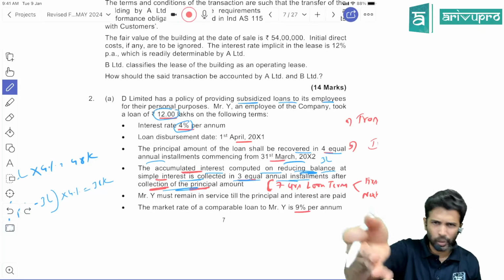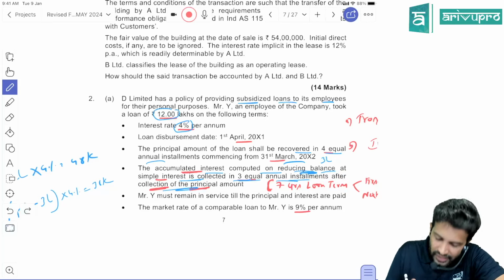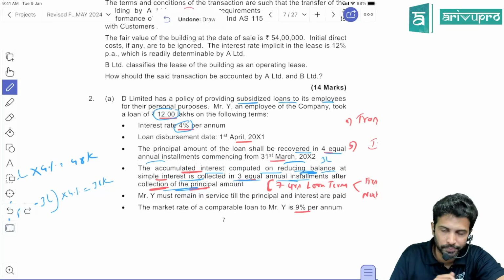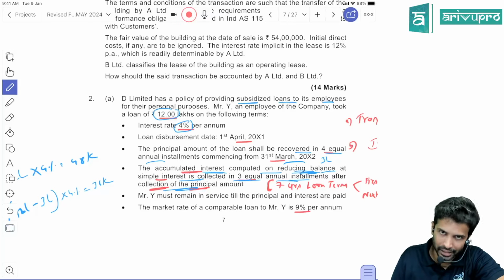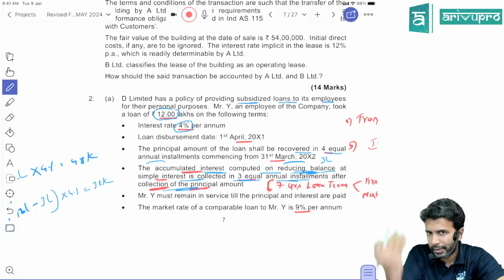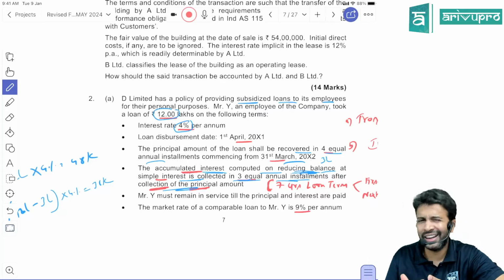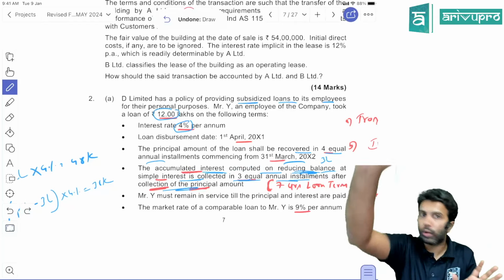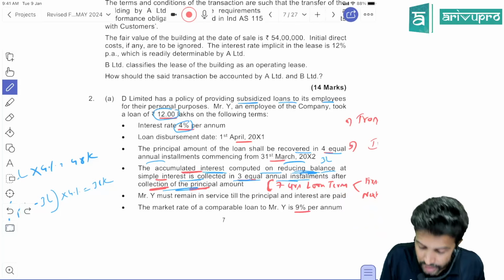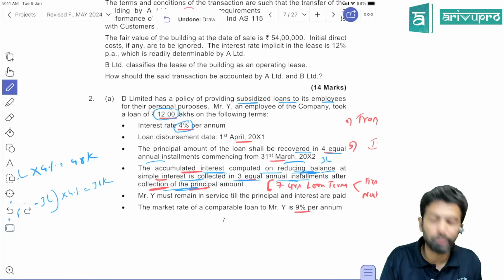This question is there in our class notes, before question number 97 or so, but this adjustment is slightly changed. So read this line once again: accumulated interest computed on reducing balance. When you repay the principal, the loan balance will obviously reduce, so on that reduced balance you have to calculate interest. Common sense, right? This total interest you will recover in 3 equal annual installments after collection of principal.